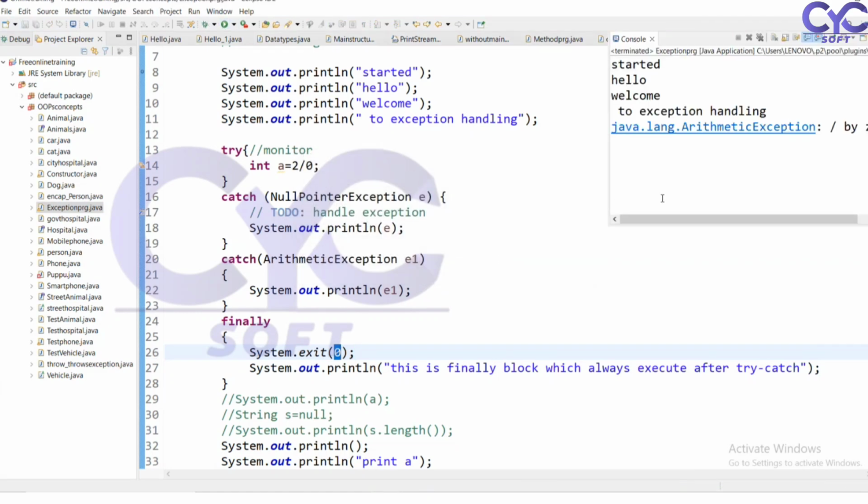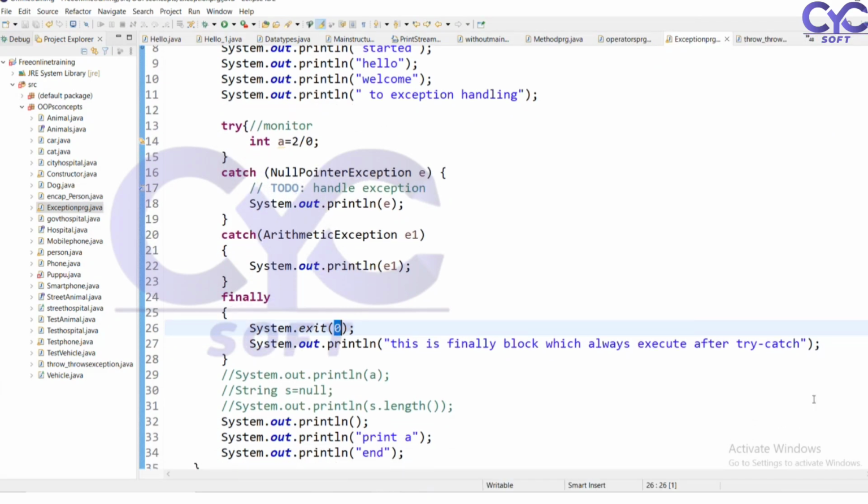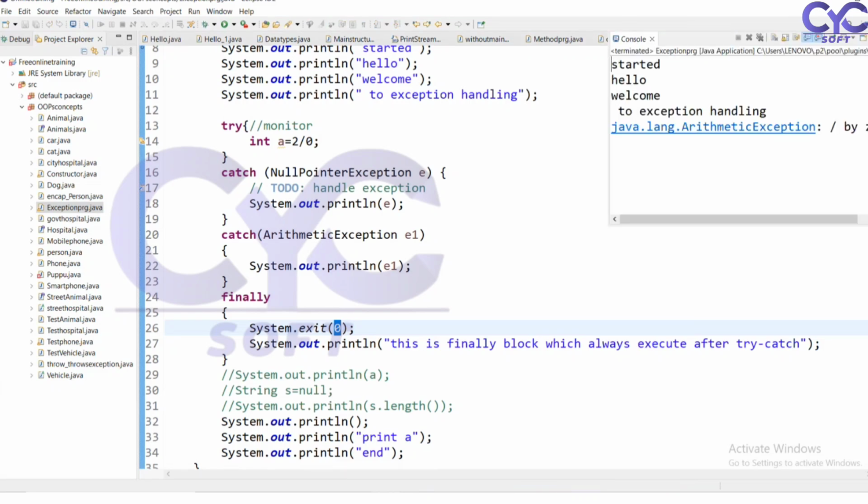Previously it executed and printed A, and it executed the end. In the finally block, I have exited my system. Once I exit the system, whatever statements are before that finally block will execute.